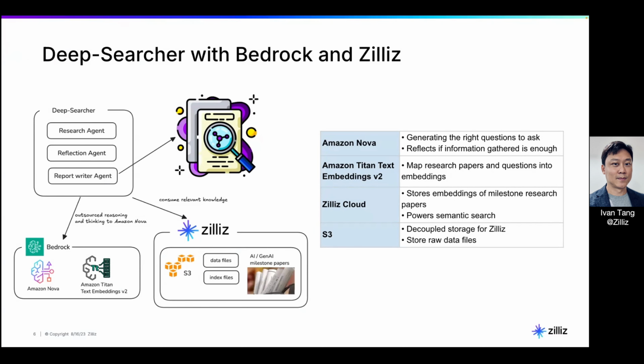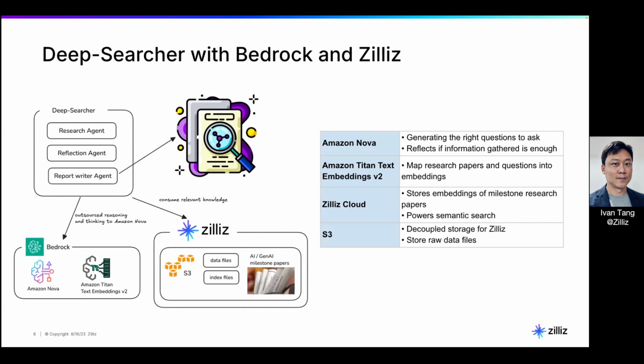So we know that now with Amazon Nova being released, it has very good reasoning capabilities, right? You'll be able to find out the right questions to ask, because the most difficult part in every research is, well, what is the right question to ask? And especially more difficult when you're not familiar with the topic, for example, deep learning or BERT or embeddings. So we want to leverage Nova to identify what are the right questions to ask.